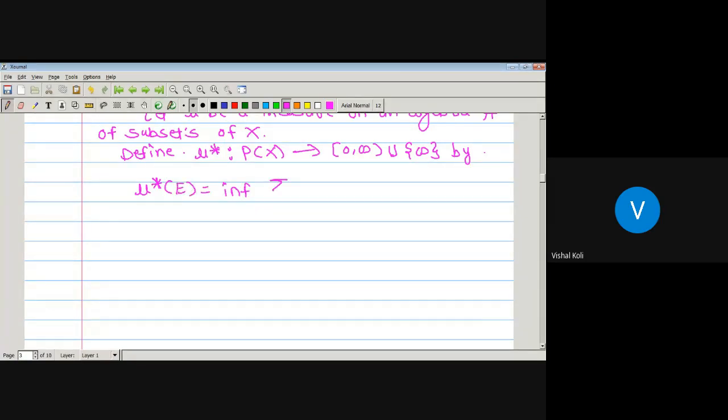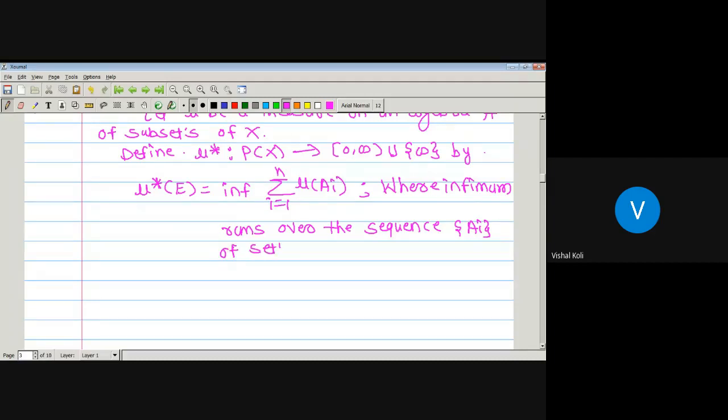by outer measure of any set E is equal to infimum of summation i running from 1 to infinity of the measure of A_i, where the infimum runs over the sequences A_i of sets in curly A such that E is a subset of the union over i running from 1 to infinity.